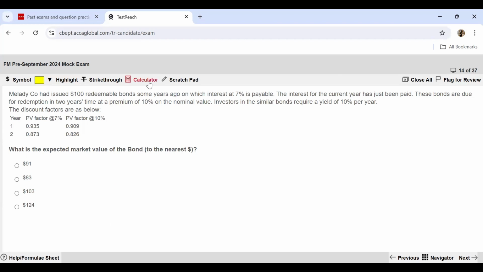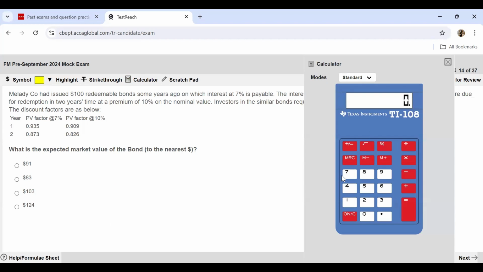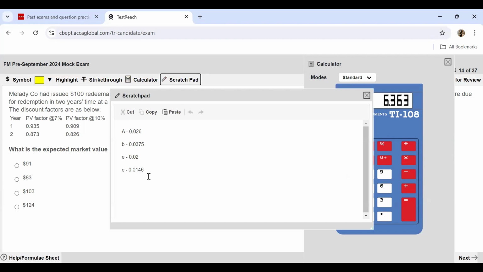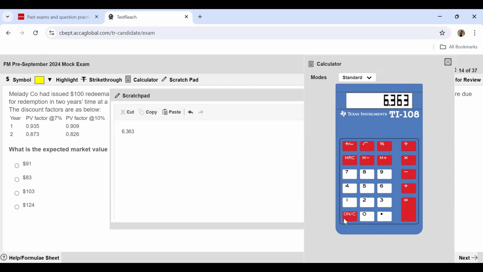So you take 7 multiplied by 0.909, which is 6.363, and then you add to it 117 multiplied by 0.826. If I add these up, I am at my answer, which is 103.